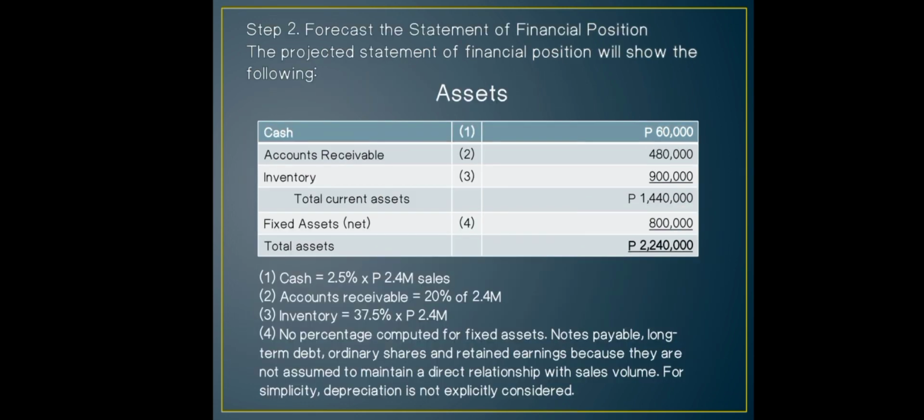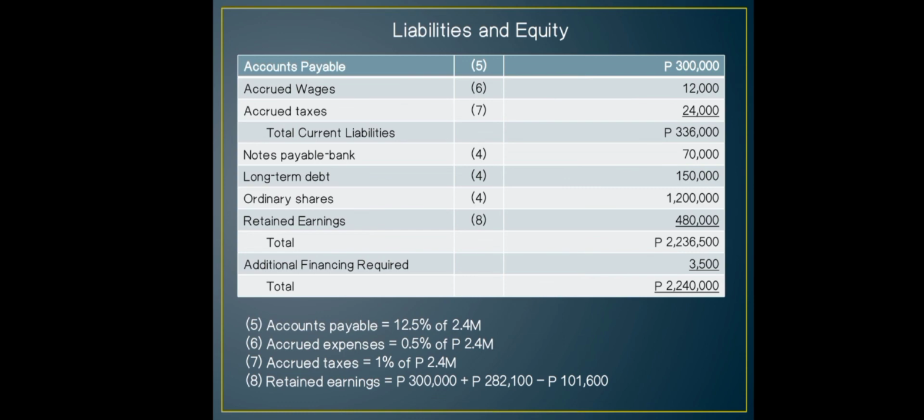For step 2, forecast the statement of financial position. This is the continuation of step 1. As you can see, below this table, these are the supporting computations on how you get these answers. This is the increased percentage of the assets. And for the liabilities and equity, it's still the same as the previous illustration, where the formula is already stated below in this table. The accounts payable, the accrued wages, the accrued taxes, and the overall total of this.